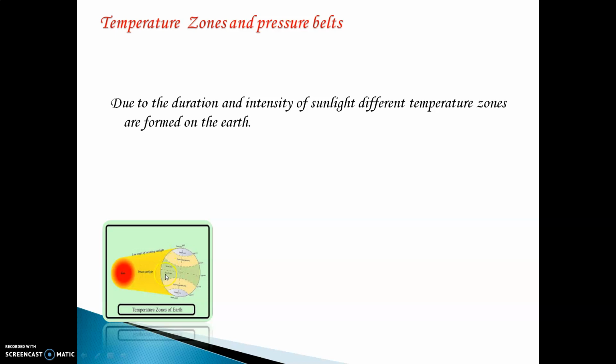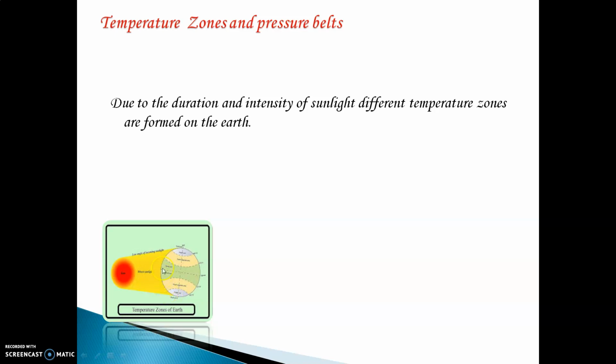For example, these regions where the sun rays fall directly or perpendicularly have extremely high temperature. Similarly, as we go upwards towards the North Pole and South Pole, you will realize the sun rays are not reaching properly or perpendicularly.